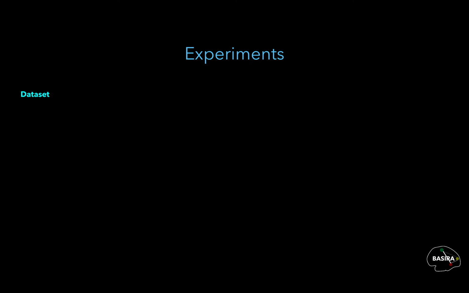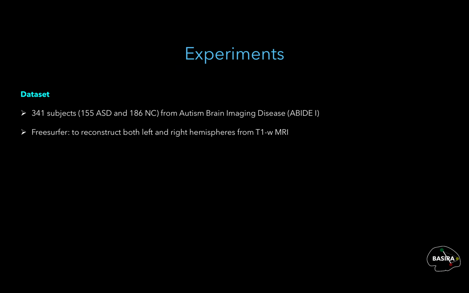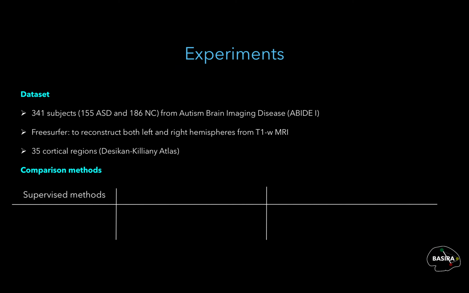In our experiments, we used 155 autistic subjects and 186 normal controls from the ABIDE dataset. We used FreeSurfer to reconstruct left and right hemispheres, and then each hemisphere was parcellated into 35 cortical regions using the Desikan-Killiany atlas. In order to assess the performance of our method, we benchmarked it against a variety of baseline methods: supervised, unsupervised, and a combination of both.